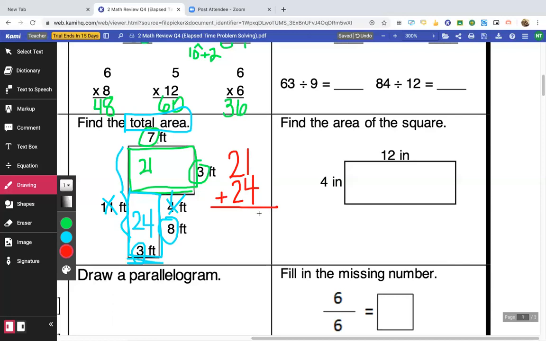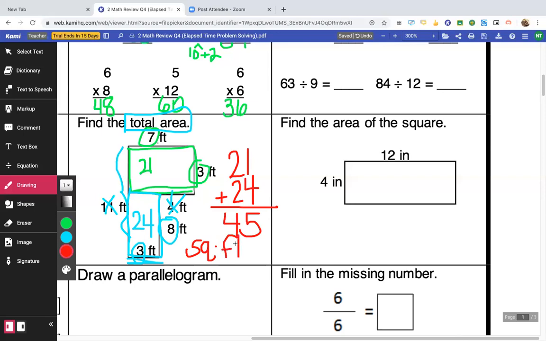So 1 plus 4 is 5, and 2 plus 2 is 4. Okay, and that would be 45 square. I'm going to abbreviate square for SQ. And they gave us feet, so square feet.